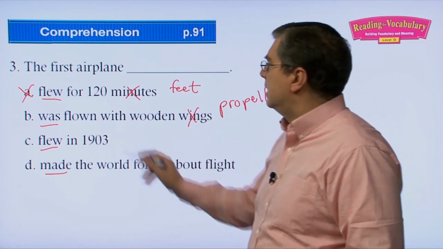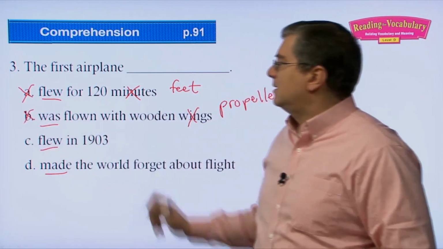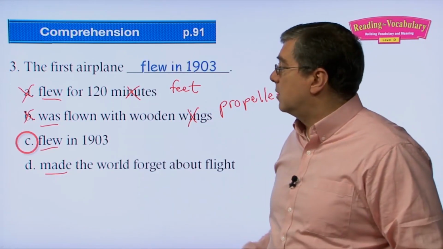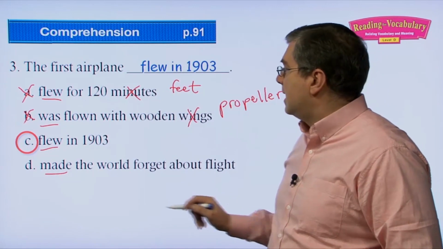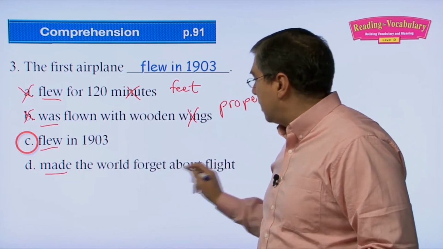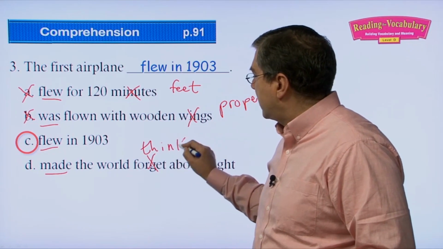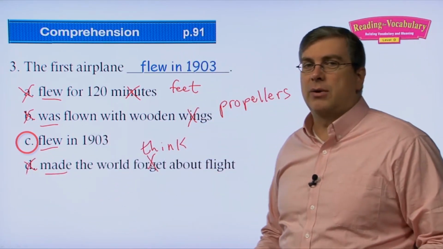They're trying to trick you. Was flown with wooden propellers, so that's not right. Flew in 1903. What was the date of the Wright brothers' first flight? It was 1903, so that's correct. The first airplane flew in 1903. And it didn't make the world forget about flight, it made the world think. Think about flight. So that one's wrong. The only true one is flew in 1903.